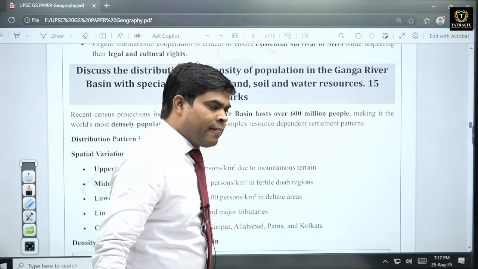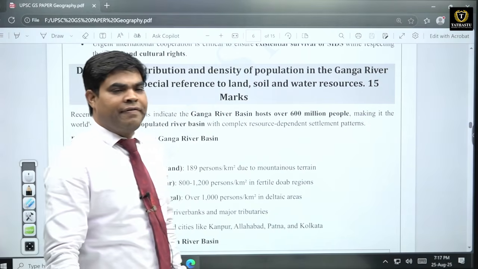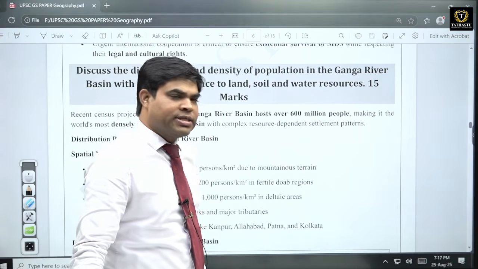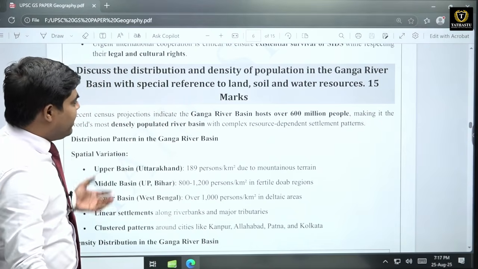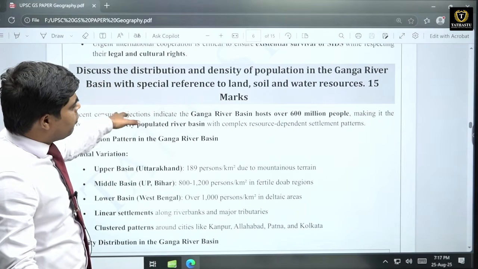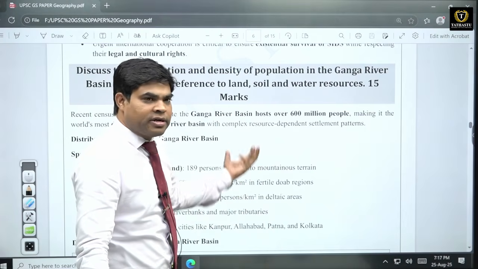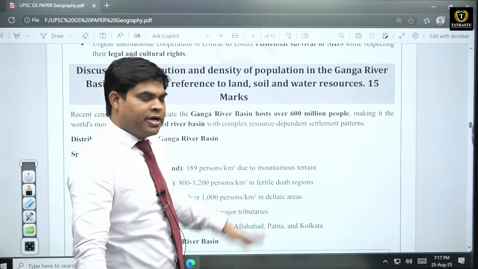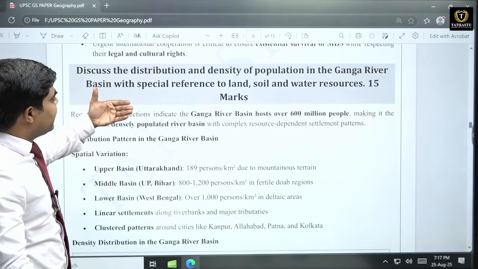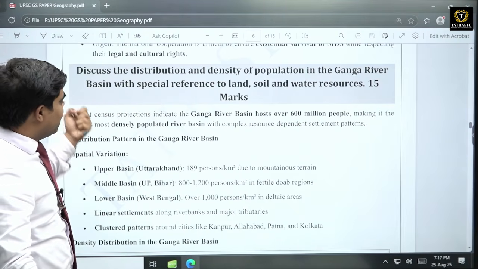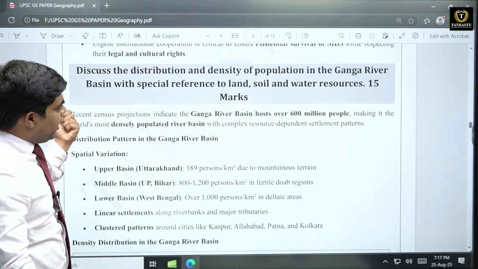In the census, it is being said that there is so much difficulty in doing the census in these areas because of high density. So there is high density here, and it is a very popular area because it is a high density fertile area. Various factors lead to high density in this area. So what you need to discuss is the distribution and density of population in the Ganga river basin with special reference to the land, soil and water resources.